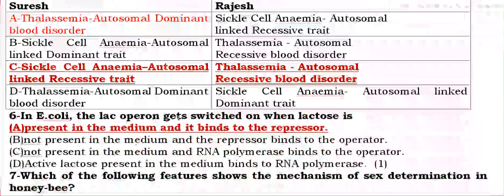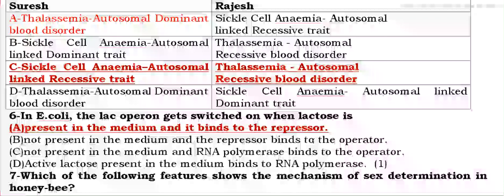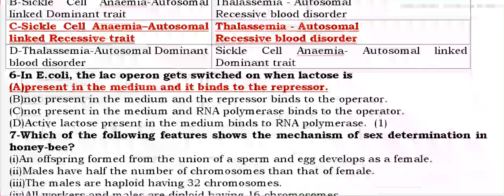Sickle cell anemia is in Suresh and thalassemia is in Rajesh, which are autosomal recessive disorders. Next, in Escherichia coli, the lac operon gets switched on when lactose is added, so lactose is present in the medium and binds to the repressor.